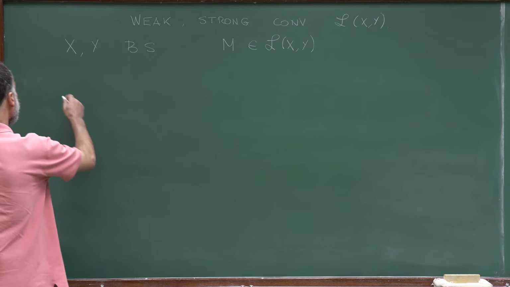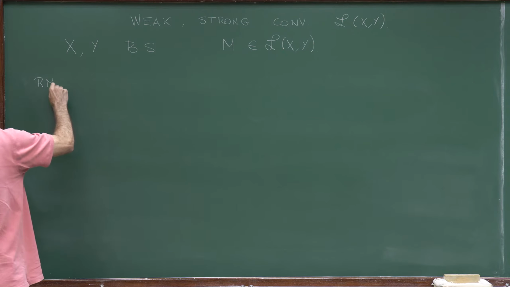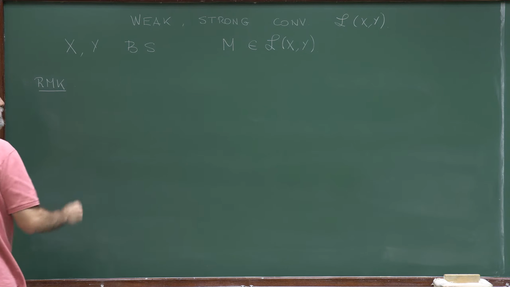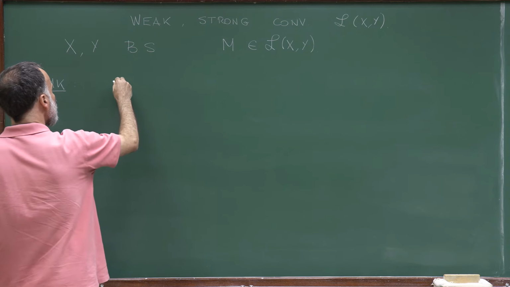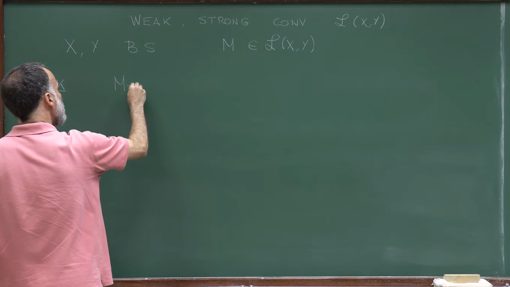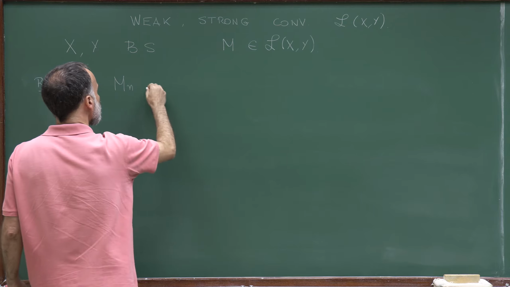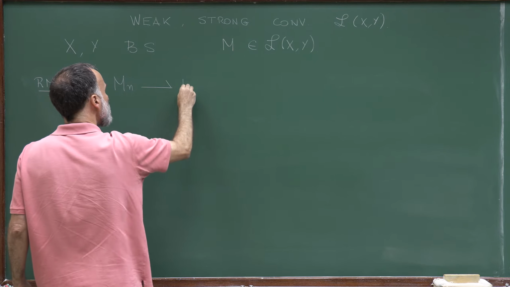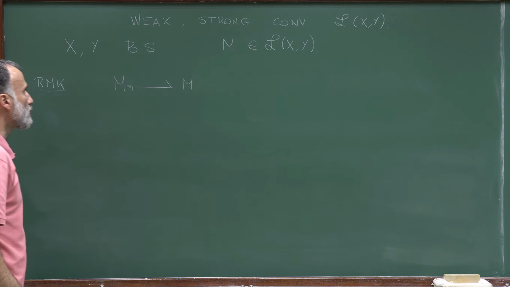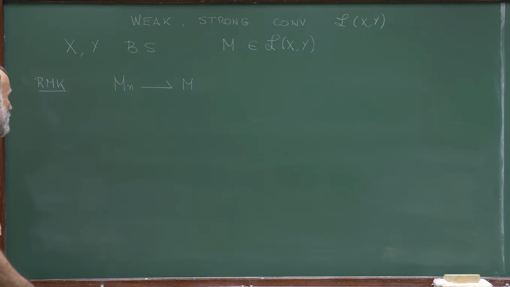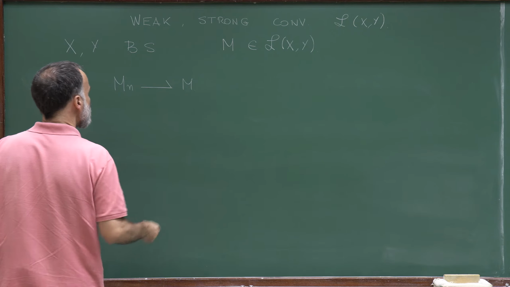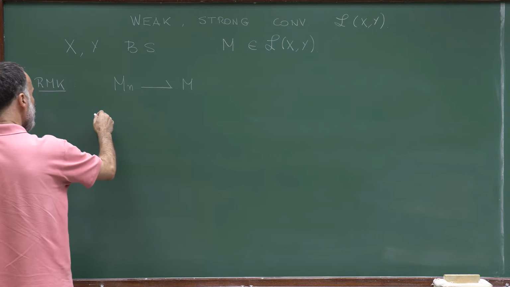Well, a simple consequence of the previous result is the following. Assume that you have a sequence M_n of bounded linear operators which is converging weakly to some operator M. What does that mean?